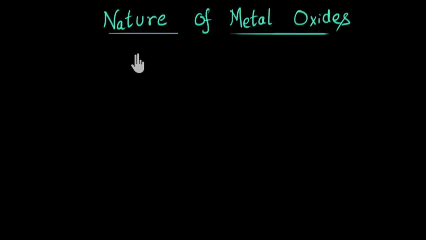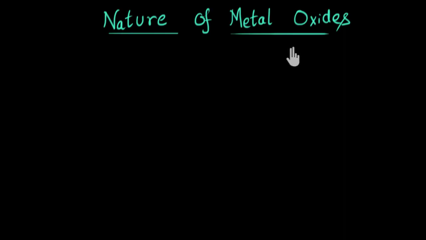In this video, we are going to talk about the nature of metal oxides. And by nature, I mean whether they are acidic or basic in nature. Well, let me kill the suspense. Metal oxides, they are basic in nature. And by that I mean they behave as bases.